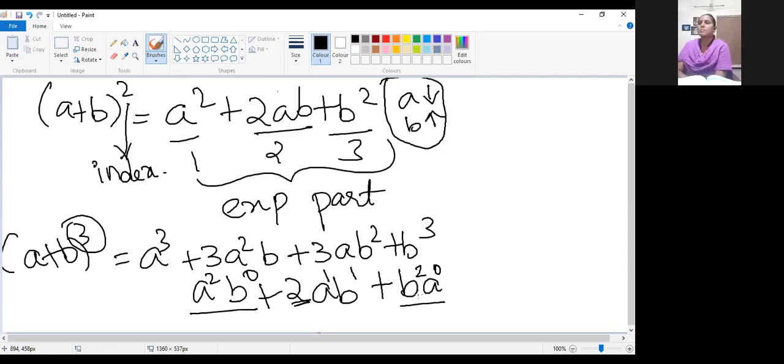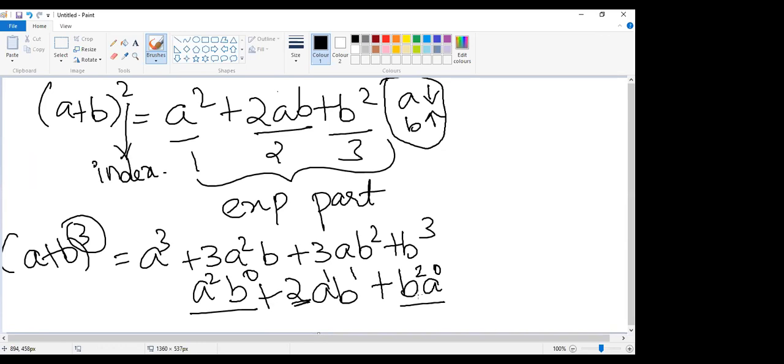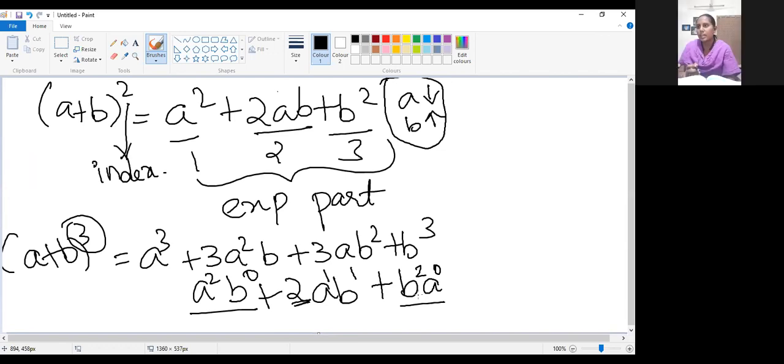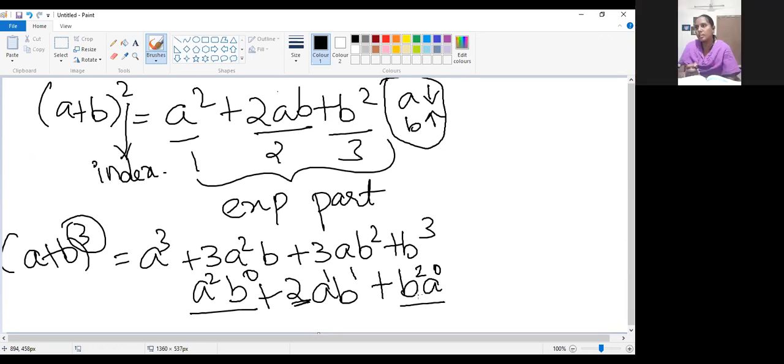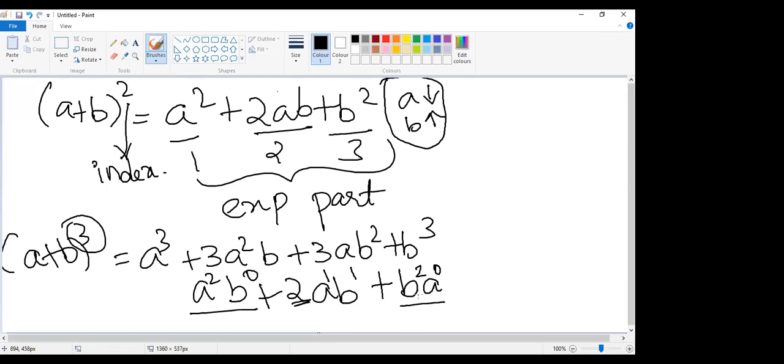If you check with the A plus B whole cube formula also, the same thing will be followed. Can you see? Leave off that coefficient. I will tell you the next concept as for how to find that coefficient. But the powering, A power, first variable power is decreased, second variable power is increased. Can you notice that in the next formula also? Yes, ma'am. Yes or no? Are you clear, children?